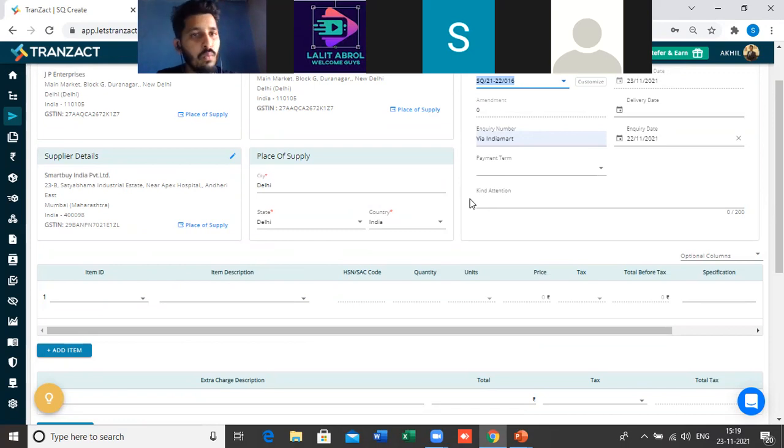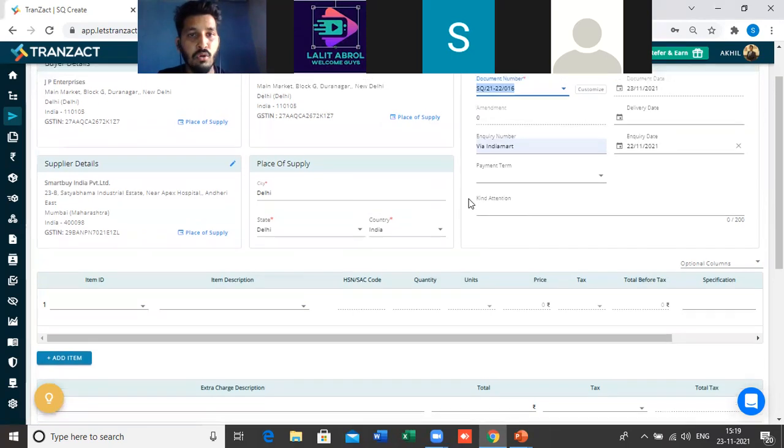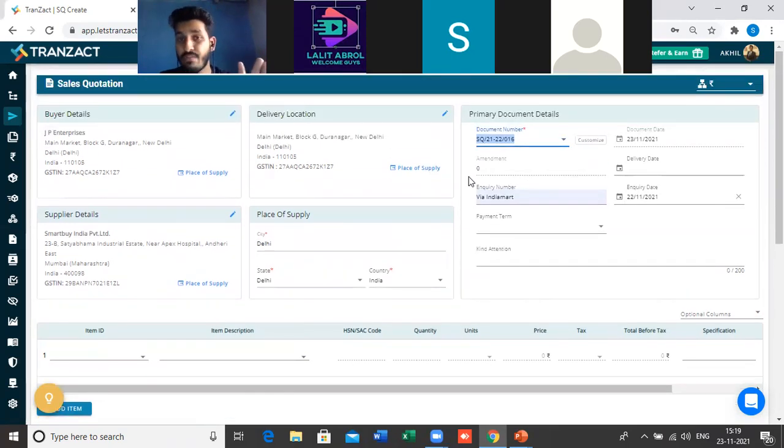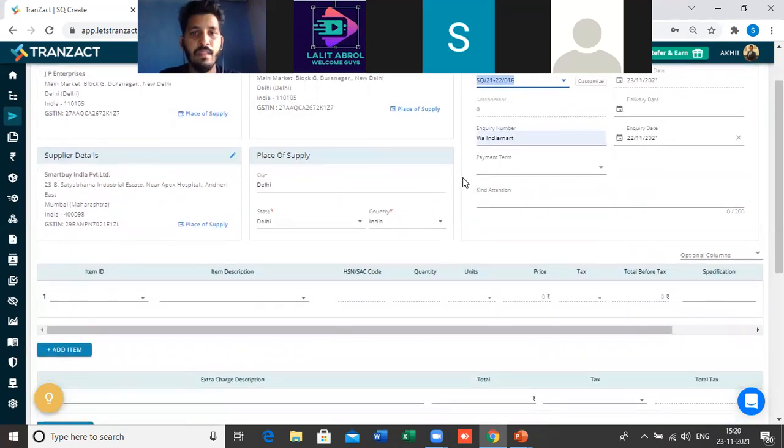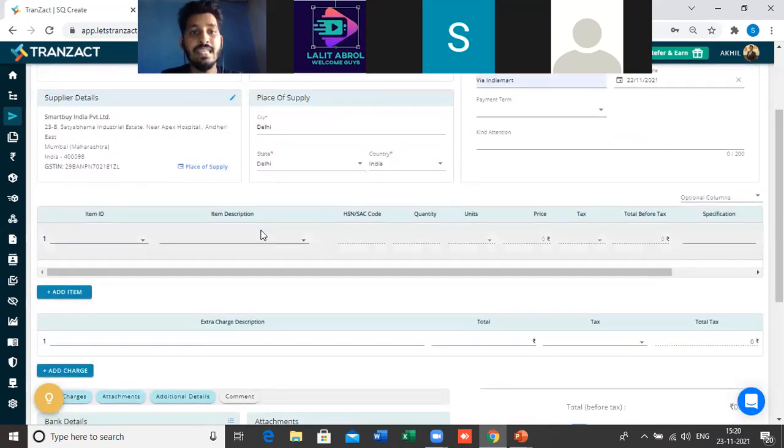So if you learn to create one document in the system, you can create any of the documents in the system, because the format and the things are very similar. For every document the details will change, but the format will remain the same. The second part of the documentation is the item data. You have to add the details of an item here.